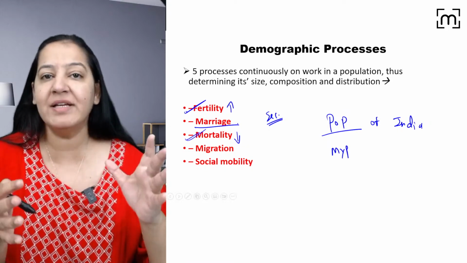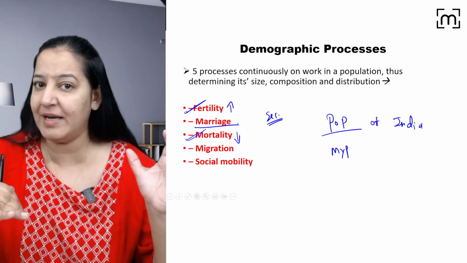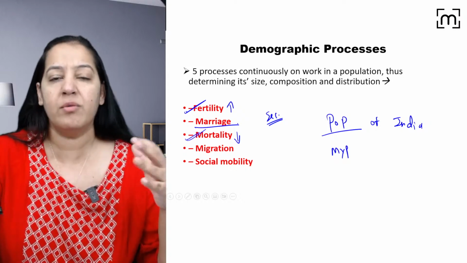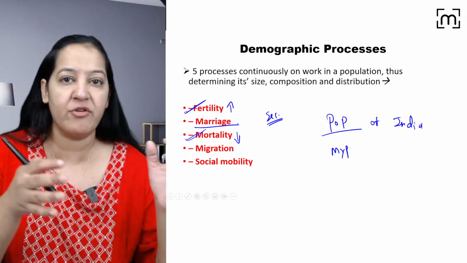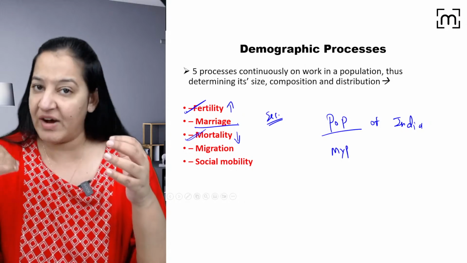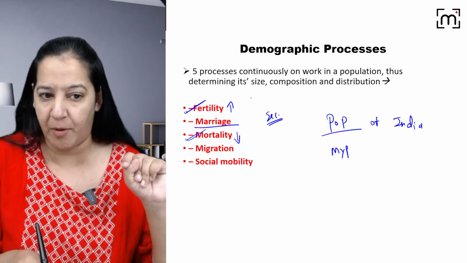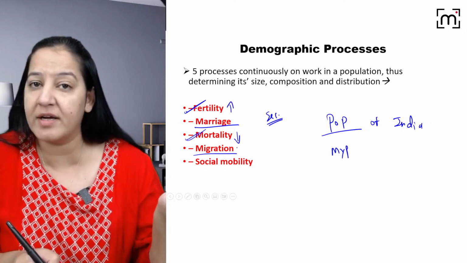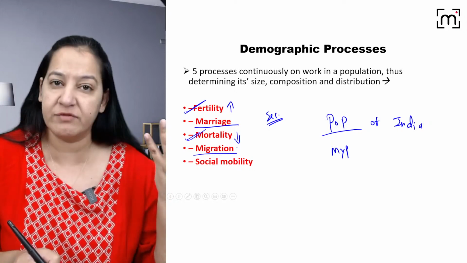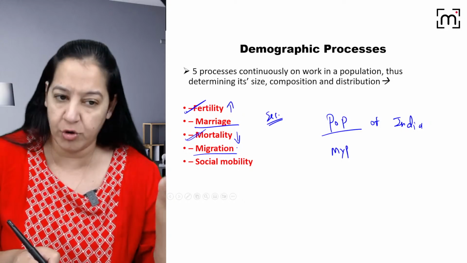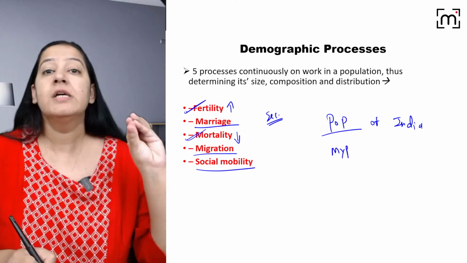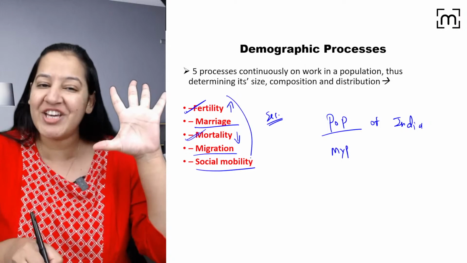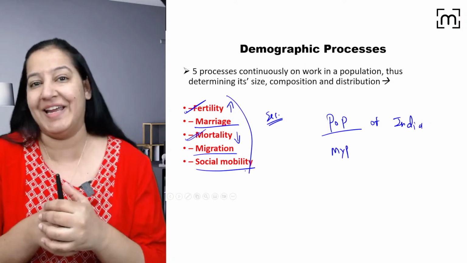Number 3, marriage. In marriage the female is moving to the male, so it can change the population from one country to another, or one state to another. Number 4, migration. Some families migrate from one city to another because of a job or education. And number 5, social mobility. So there are 5 reasons which change the population constantly.